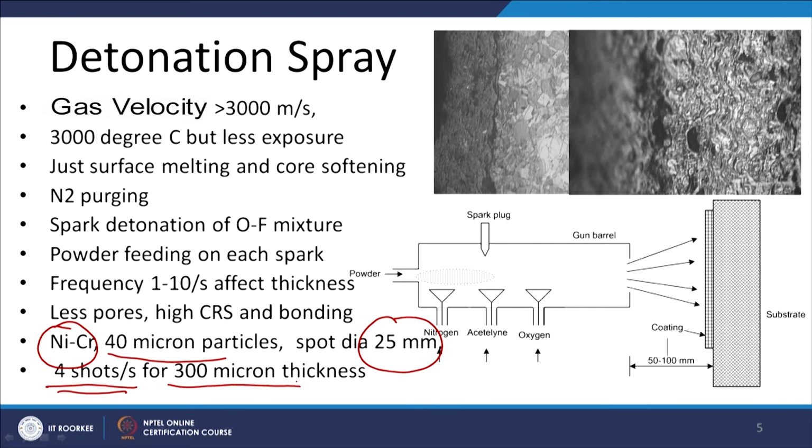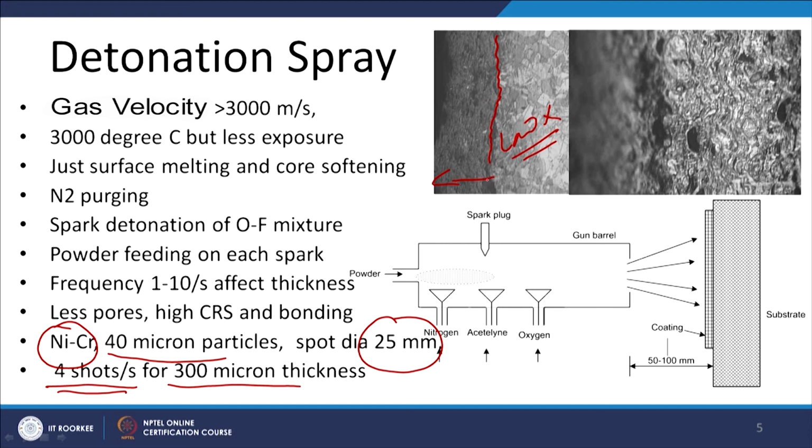Then we get a coating structure of this kind. This is the low magnification structure of the coating, which shows that the coating is by and large sound and free from defects. However, some limited bonding at the interface can be seen, but this is primarily because there is no fusion of the substrate and the coating. Only the surface layer of the coating material powder is brought to the molten state.